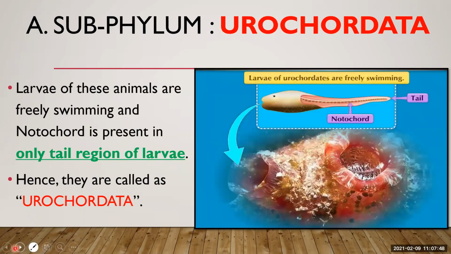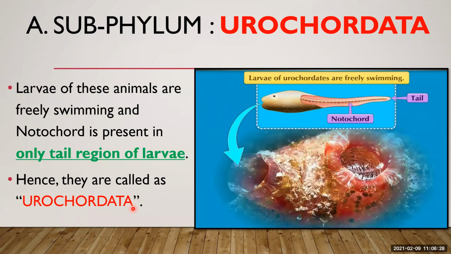So now let us move to the next. The larvae of these animals are freely swimming and the notochord is present only in the tail region of the larvae. Hence, they are called urochordates. Here I told you what is larva. Larva is the active immature form of an organism. So in these animals, in urochordates, what happens? The notochord is a hard supportive structure which is present only in the tail region of the urochordates. That is why they are known as the urochordates.